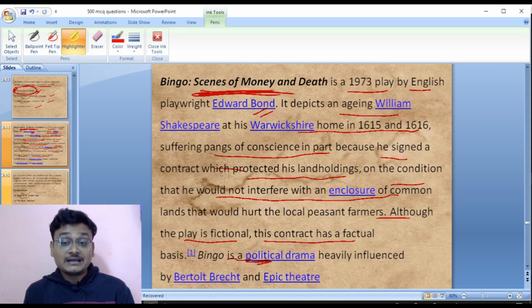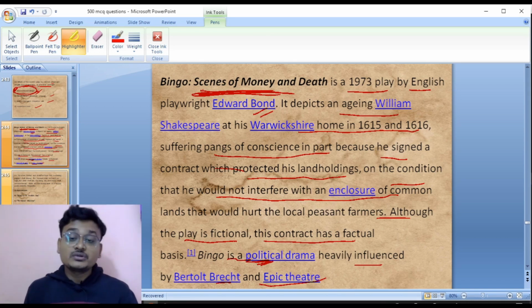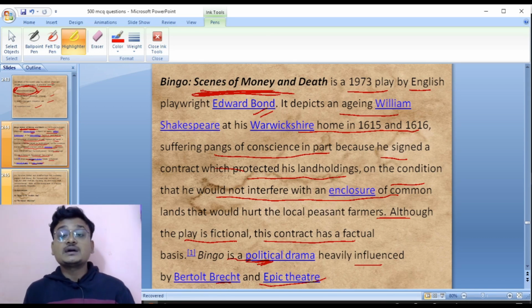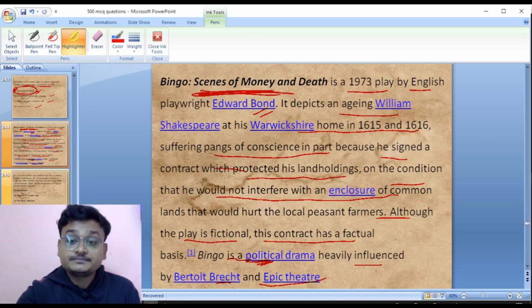Bingo is a political drama heavily influenced by Bertolt Brecht and epic theatre. So this is a political drama, Bingo: Scenes of Money and Death, written by Edward Bond, where the character Shakespeare appears. Okay, now move to the next slide.